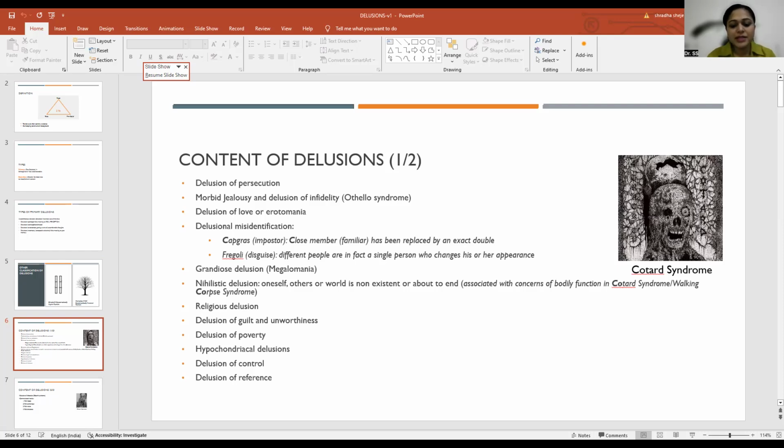Next, the religious delusion. It can be anything to do with their religion. Next, we have delusion of guilt and unworthiness, usually seen in depressive thoughts or low mood, wherein the person will have guilt that I am not worthy to exist. I'm not a good mother, and hence I should die, or hence I should stop existing in this world. These are delusions of guilt and unworthiness, which in reality will not be true.